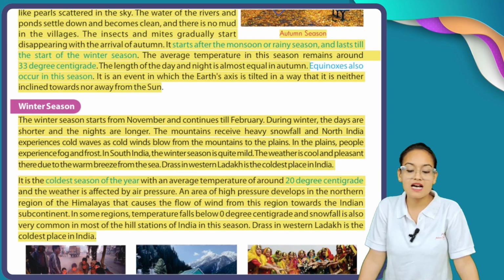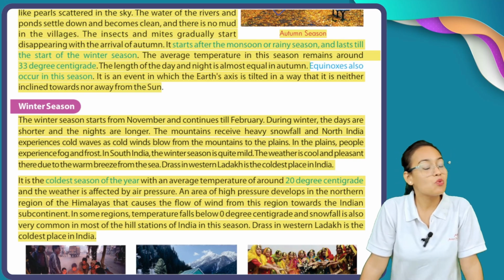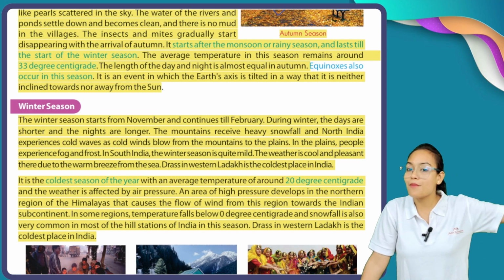Dras in western Ladakh is the coldest place in India. Now, what is the hottest place in India? These are Barmer and Churu.